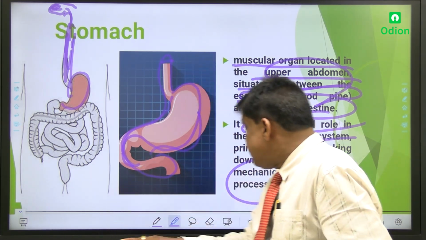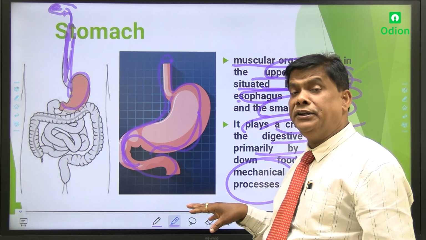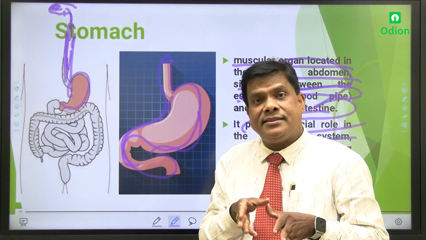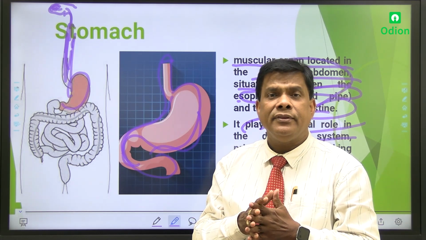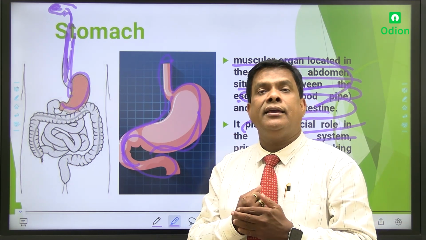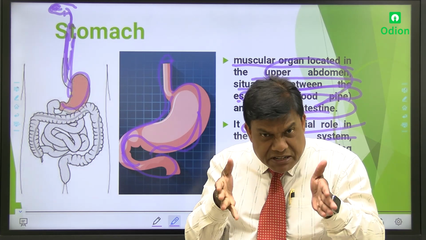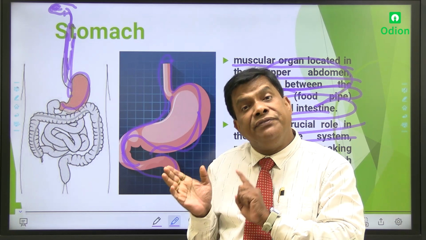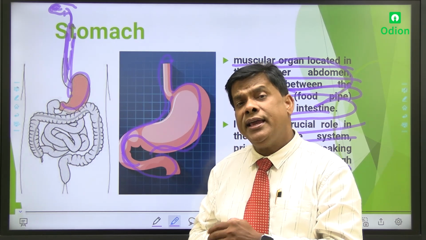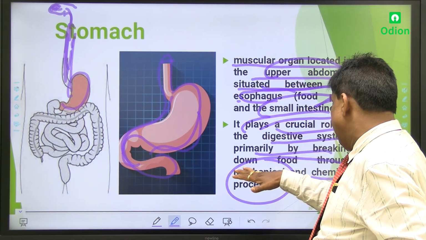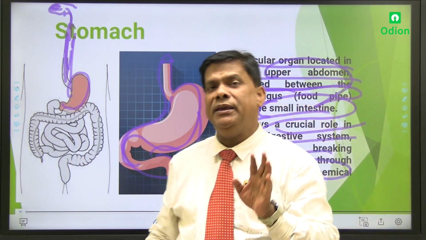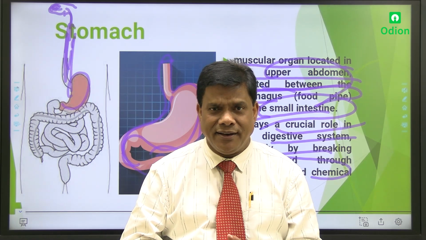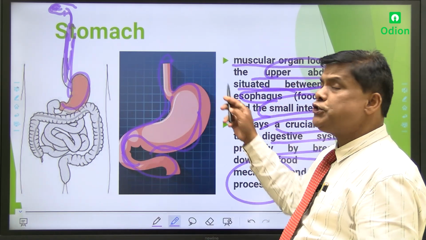Afterwards, my dear, these chemicals are there. Certain chemicals are not present already. They are secreted. They come by themselves, my dear. From where? From the glands. Why? To help for the best digestion. There are certain materials that will be properly digested by this type of chemicals. So that's why inside the stomach, mechanical force as well as chemical force are both included and the digestion process is going on. This is all about the stomach.